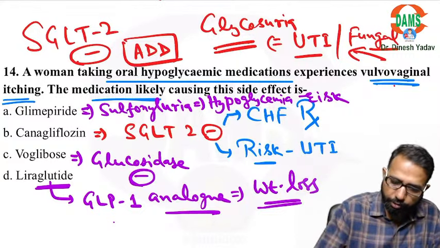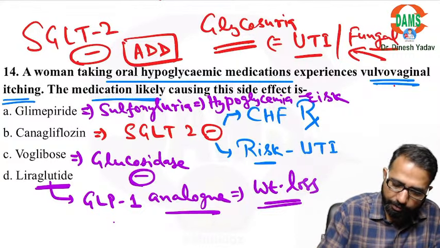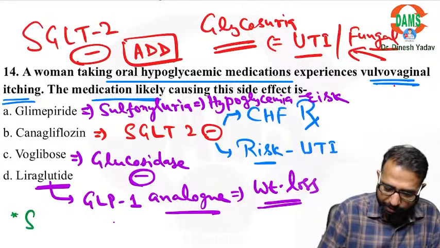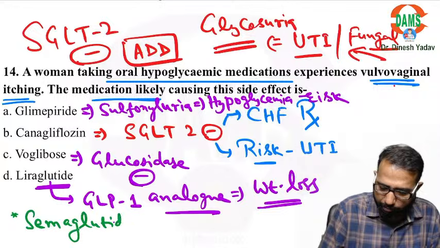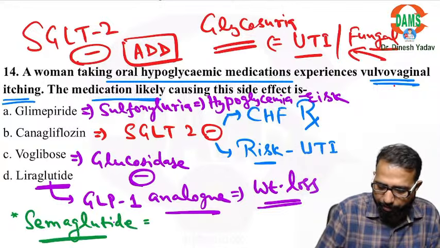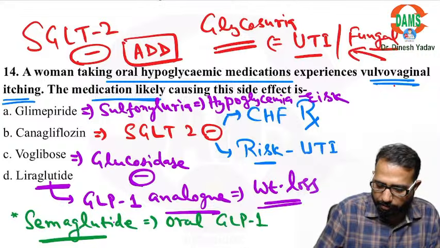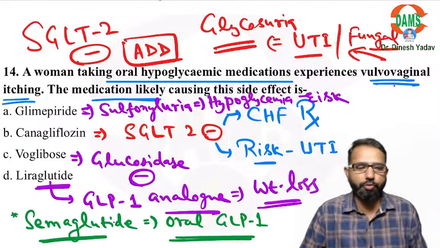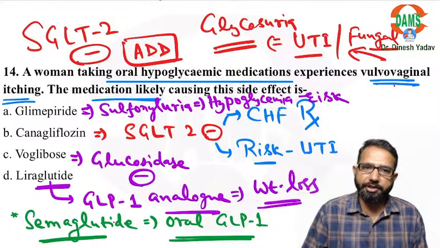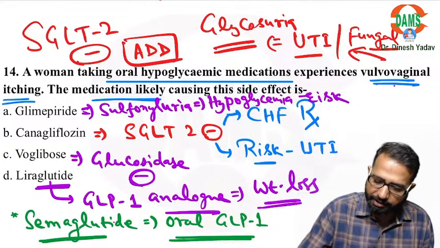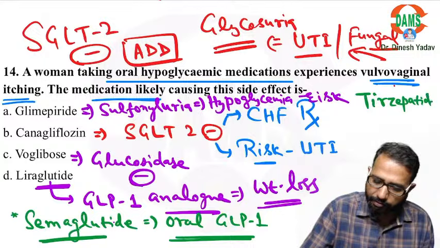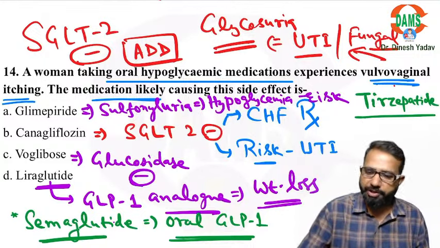Don't forget the two important drugs. One is semaglutide. Even though it is a peptide, it is the first oral GLP-1. Semaglutide is also approved for weight loss, anti-obesity. And one drug is tirzepatide. That is also approved for anti-obesity.